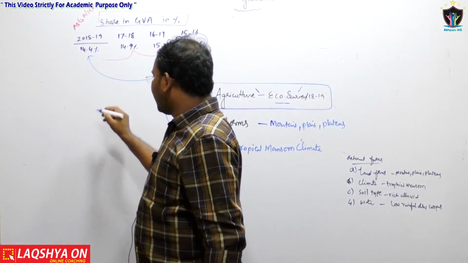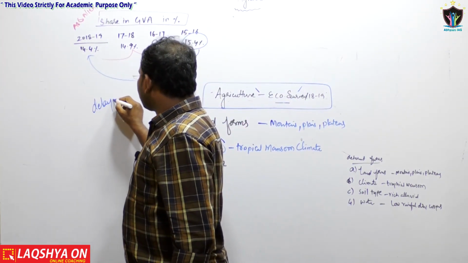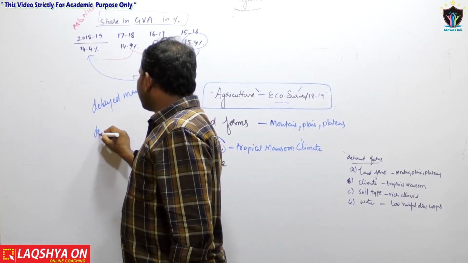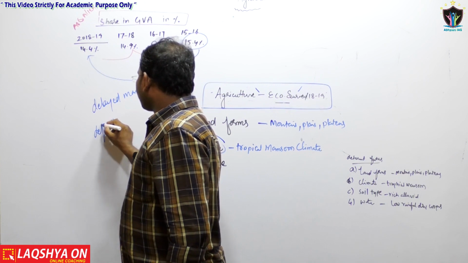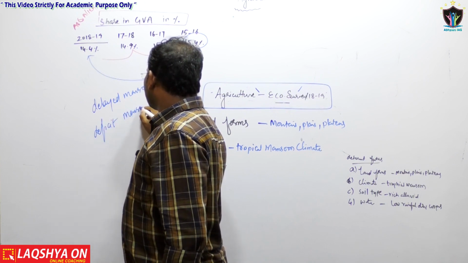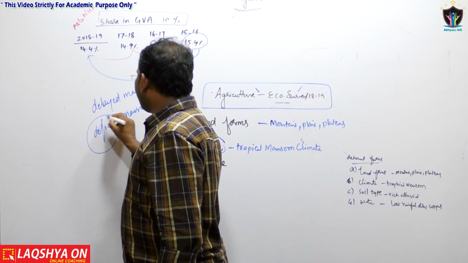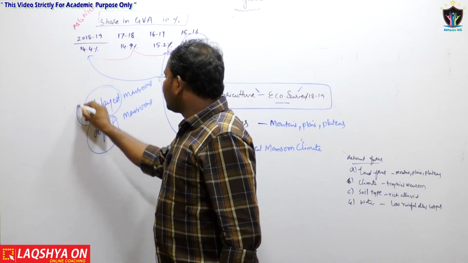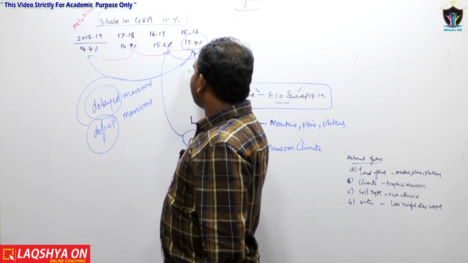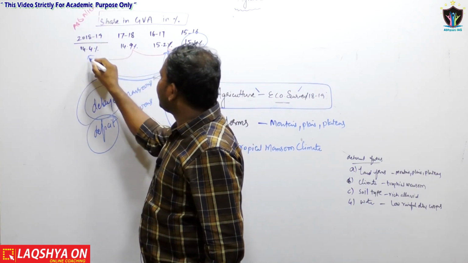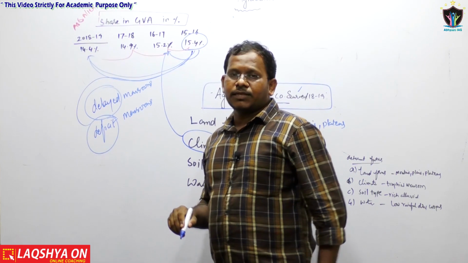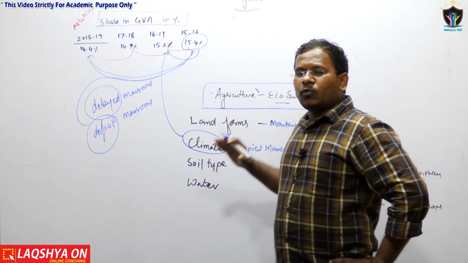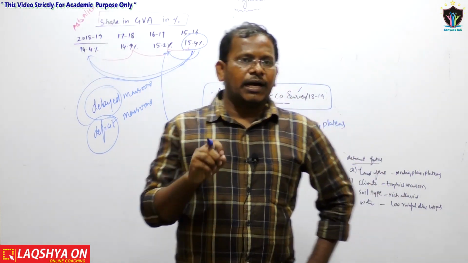We have two keywords. One is delayed monsoons. The second one is deficit monsoons. Because of the delayed monsoons and deficit monsoons, our contribution from the agriculture sector to the GDP has decreased from 15.4% to 14.4%. That means climate is another most important determinant of the agriculture sector.